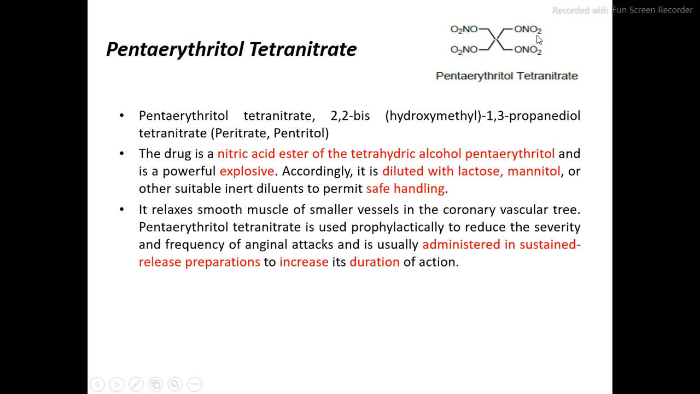So 2,2-bis hydroxy, here is the presence of the oxygen, so it is considered as a hydroxymethyl. So these are the methyls. So 2,2-bis(hydroxymethyl)-1,3-propanediol. Now these hydroxy groups are considered as a diol. The remaining portion, that is the nitro group, so it is a tetranitrate. So the IUPAC nomenclature is 2,2-bis(hydroxymethyl)-1,3-propanediol tetranitrate.